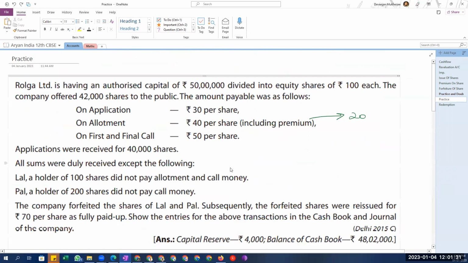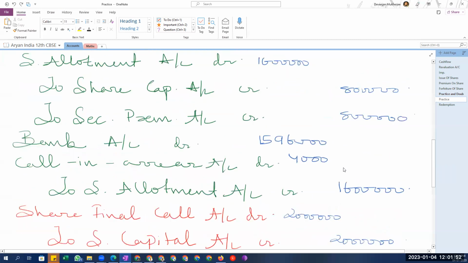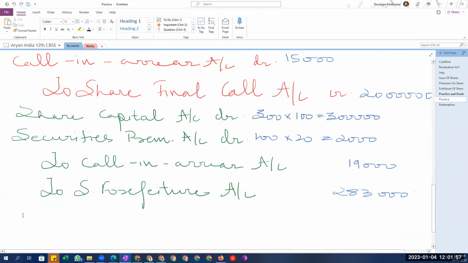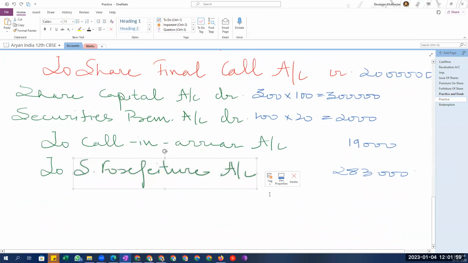Now the last part. What will be the last part? We have to reissue the shares at 70 each, meaning that there is a 30 rupees discount being given, which will be covered using the share forfeiture money, right?